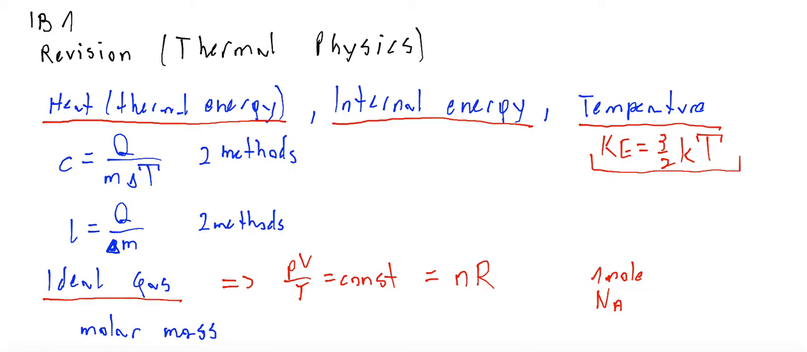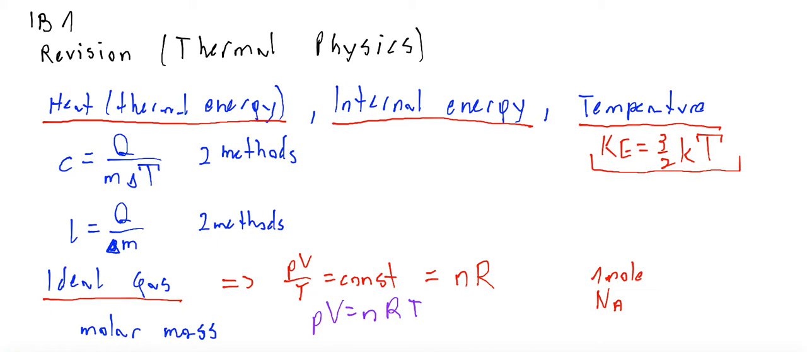In the case of Clapeyron's equation, PV equals nRT, you have to know that for constant V, P is proportional to T. For constant P, V is proportional to T. For constant V, P is proportional to T. And for constant T, P is inversely proportional to V. Okay, and you have to know a molecular model of an ideal gas.